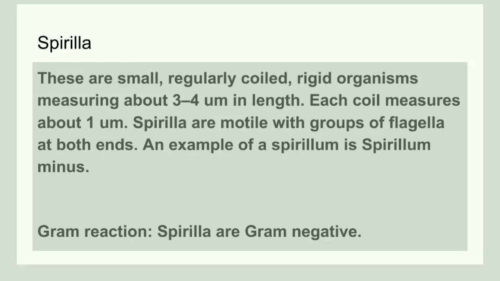Next, we will discuss about Spirilla. They are irregularly coiled organisms, and they have a length of 3 to 4 micrometer. Their coil measures about 1 micrometer. These spirilla have a flagella for motility. So these flagella are present at both ends. They are also gram-negative bacteria. So spirilla are irregularly coiled organisms, and they have flagellas. That is, these flagellas are present at both the ends.